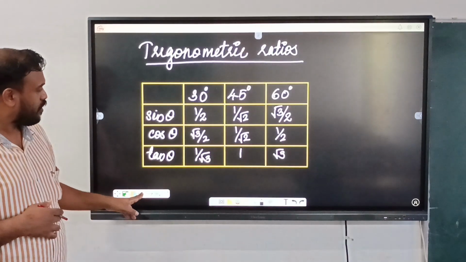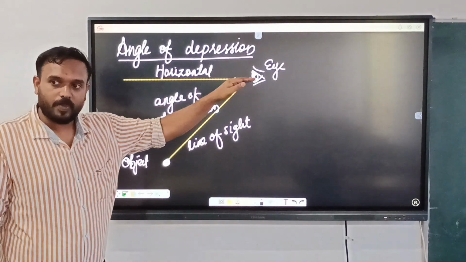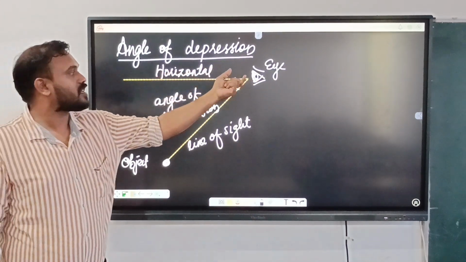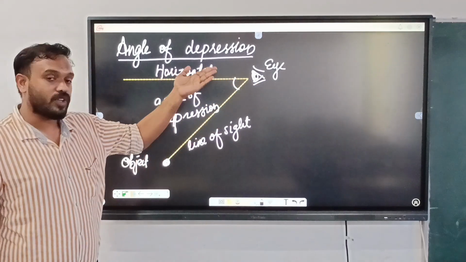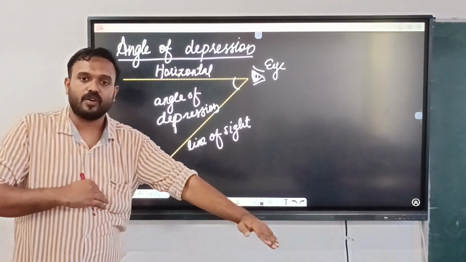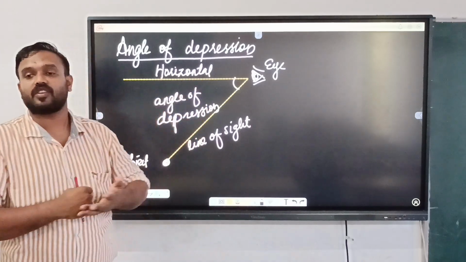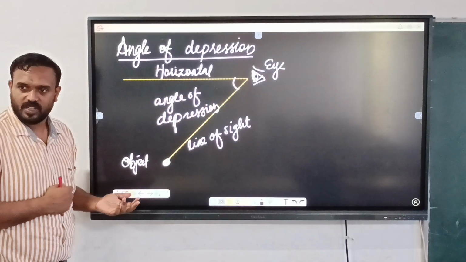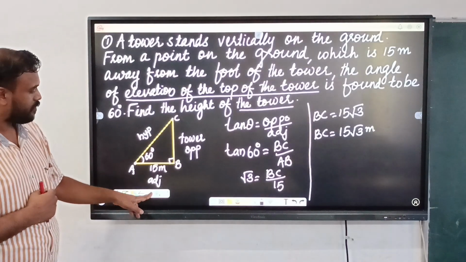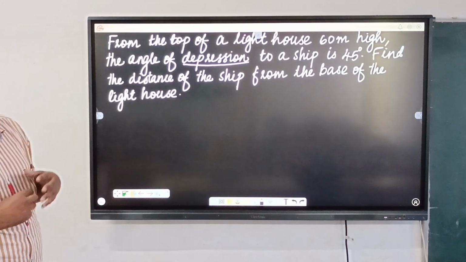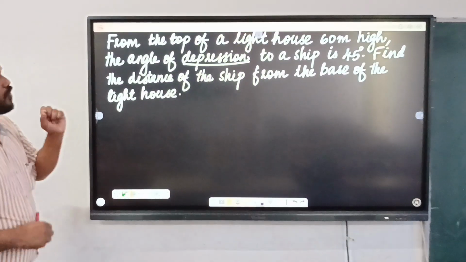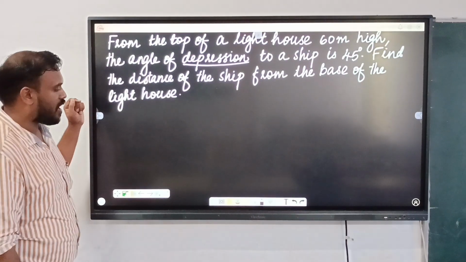So just have a look here. What is the angle of depression? Here is the observer, and here is the horizontal level. And the angle between the horizontal and the line of sight, that is called angle of depression, is it? Okay, now please try this. How can we solve this one? From the top of a lighthouse 60 meter high.